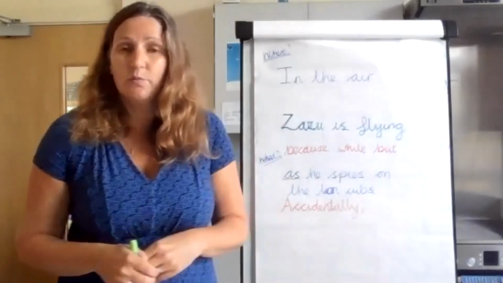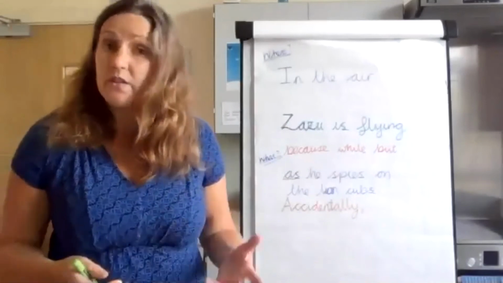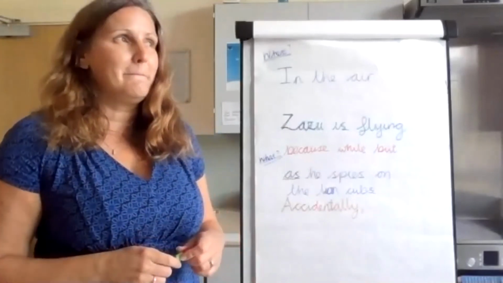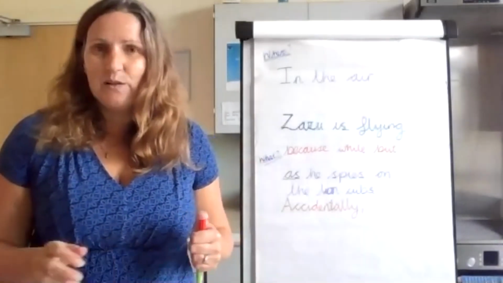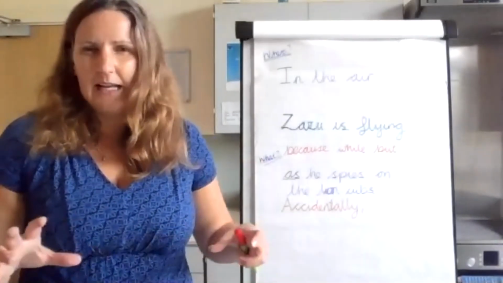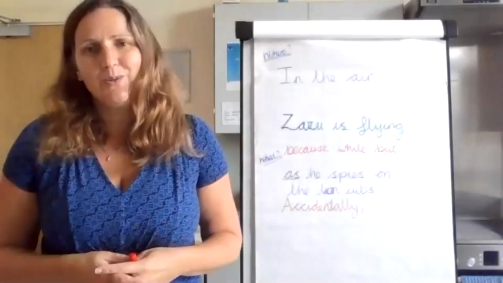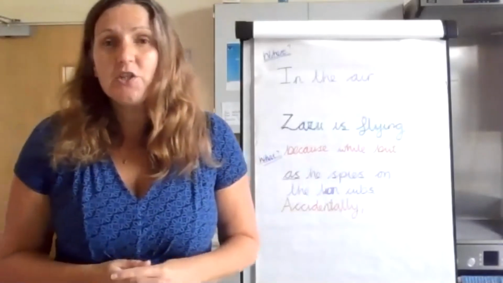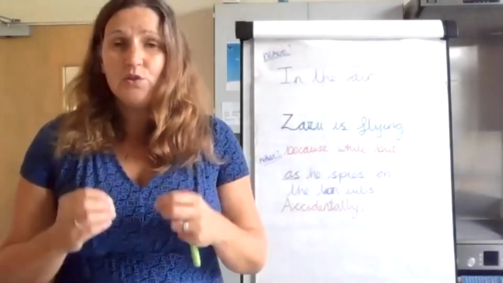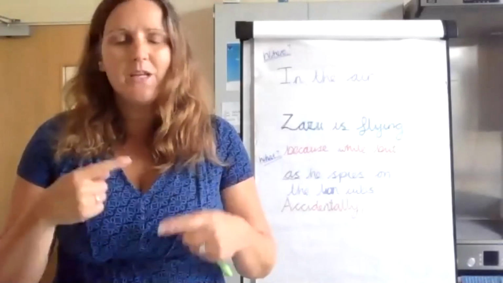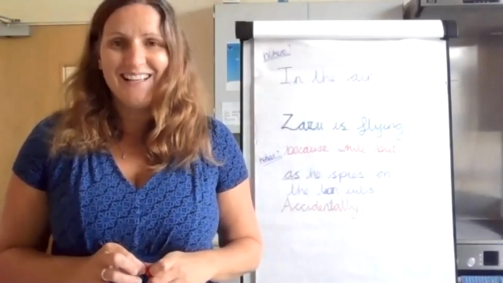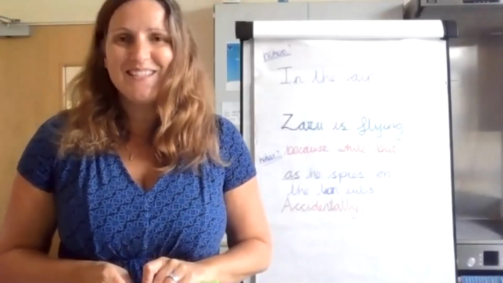It could be quickly, strangely, bizarrely, slowly. It could be anything that ends in an LY. Angrily, he glares at the lion cubs, whatever you would like. Use your imagination, be creative. Year ones, use what we've been doing all of this past week, and year twos, keep topping up what we've been doing all year. And when we have our online lesson, I look forward to seeing what you produce.